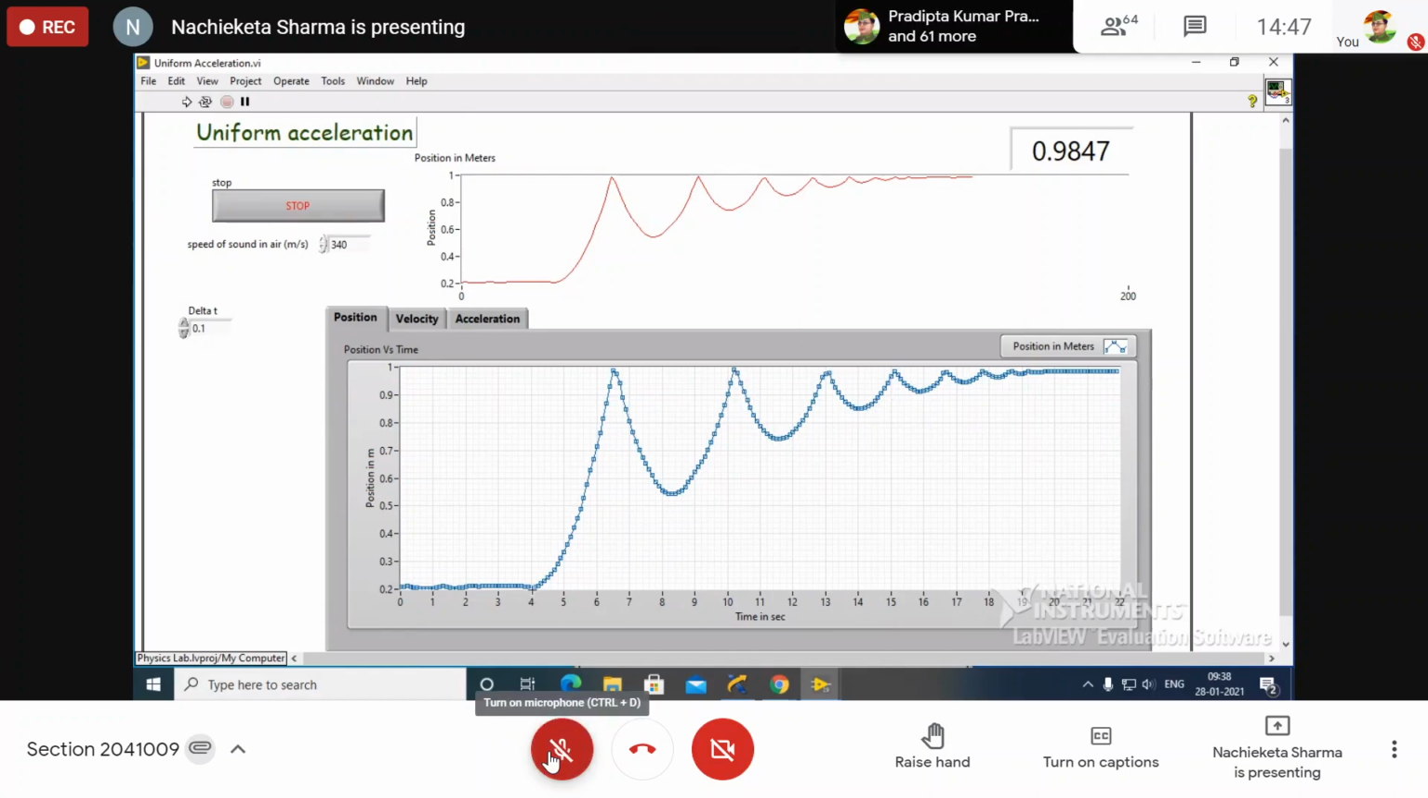So see that I have released the cart at this point. The cart is moving downward. Here the cart strikes, and after collision, the cart again returns due to the reaction force. It is coming to here, and again it is going downward, upward, downward, upward, downward, upward, downward. Understand?